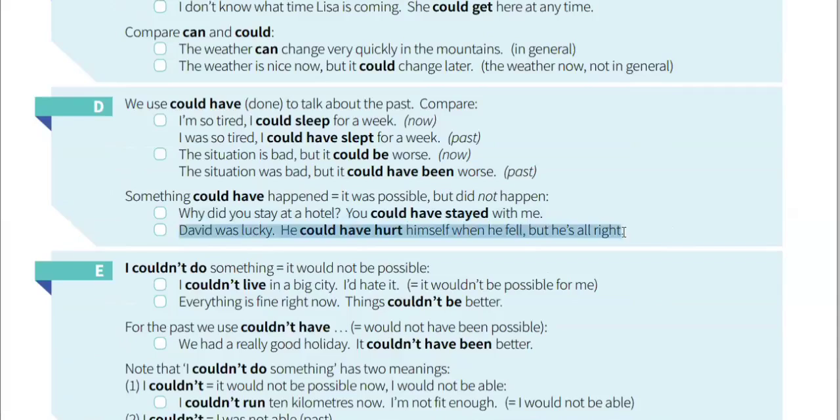David was lucky. He could have hurt himself when he fell, but he's all right. Yes, David was lucky because he didn't hurt himself. It didn't happen, but it was possible, but it didn't happen. So we are using could have done. Could have done means something was possible to happen, but it didn't. Understandable? Understand.